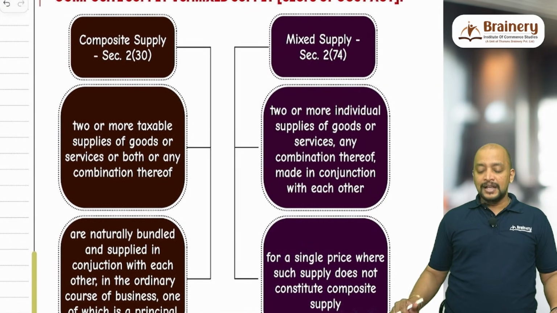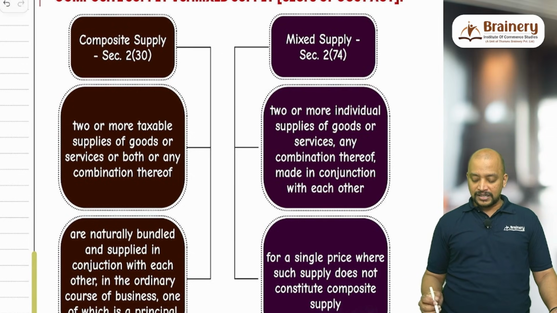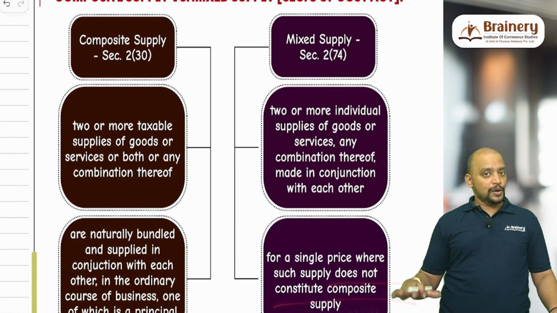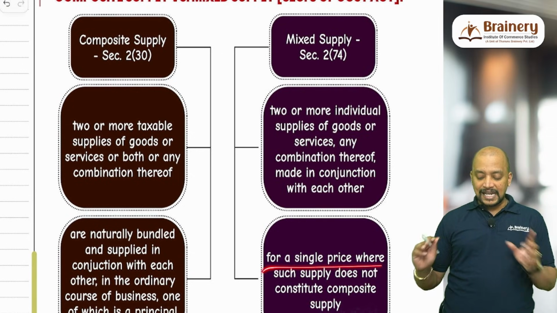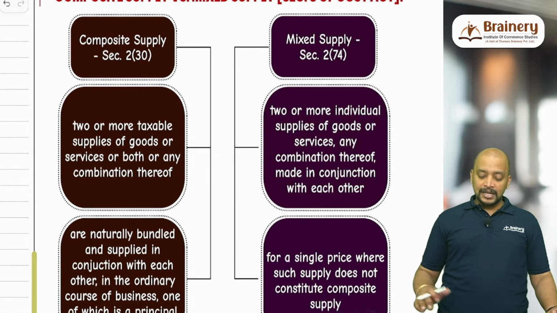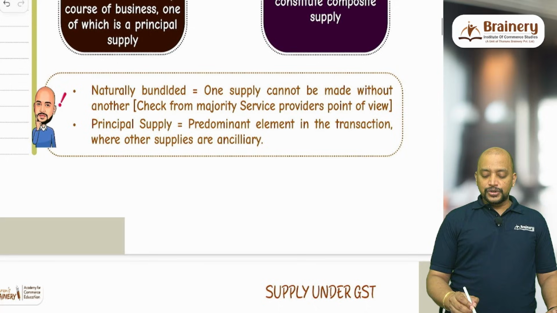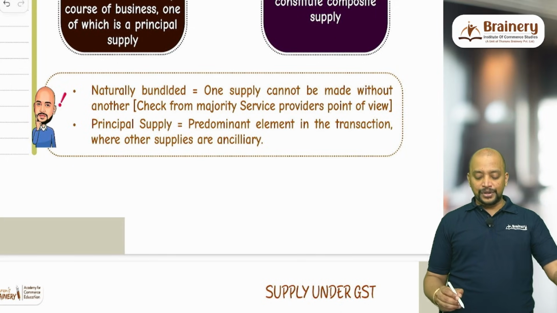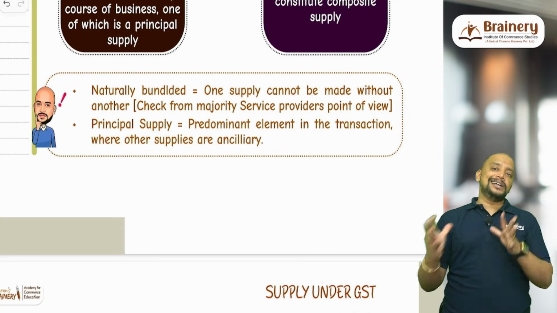Whereas mixed supply is not a composite supply actually. So mixed supply does not constitute composite supply, and mixed supply is for a single price, and here there are two or more individual supplies. Okay, then it will be mixed supply. So naturally bundled means one supply cannot be made without the other. So we need to see from the majority point of view.